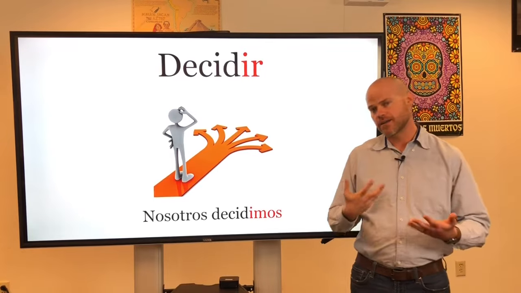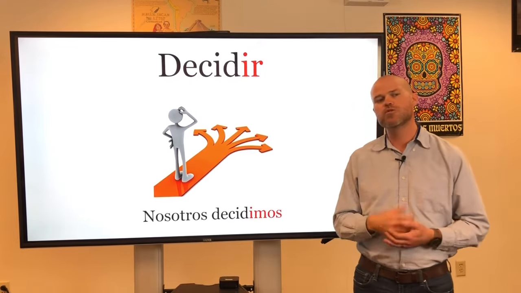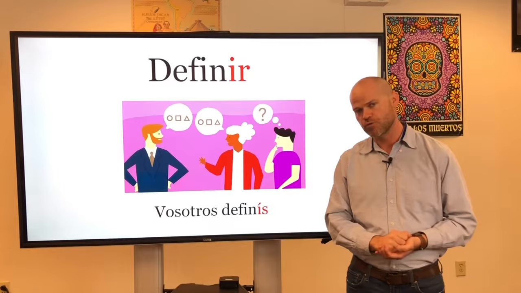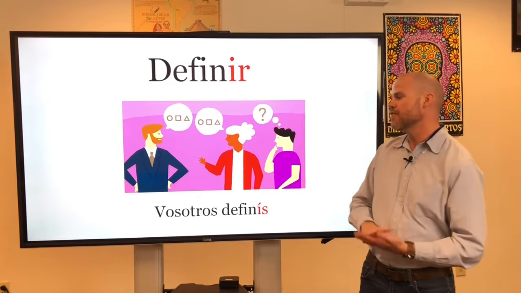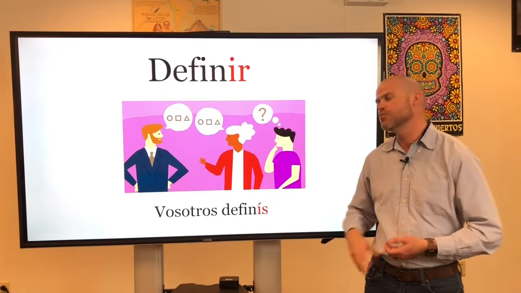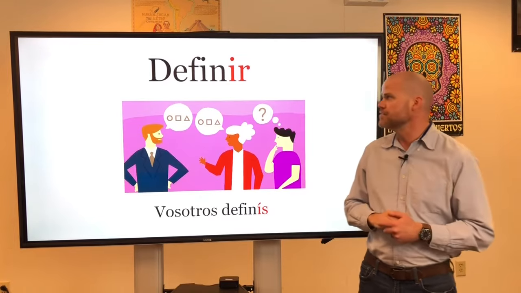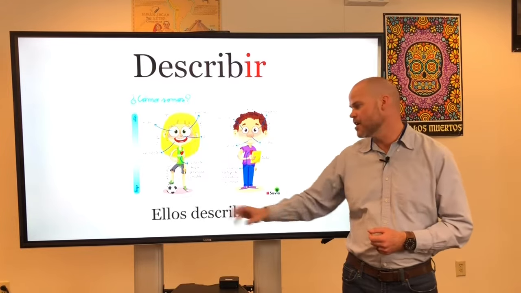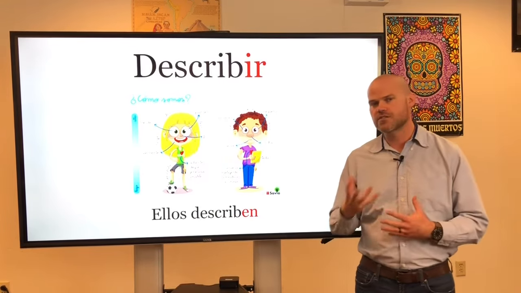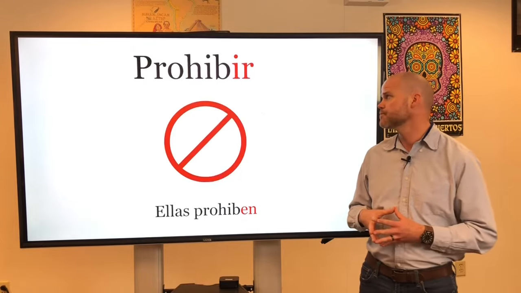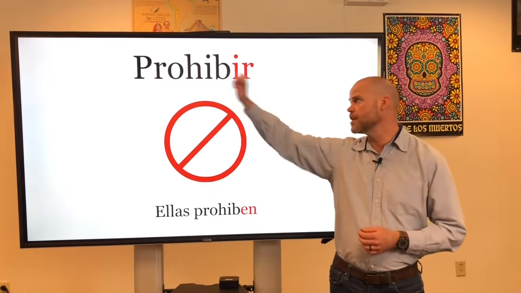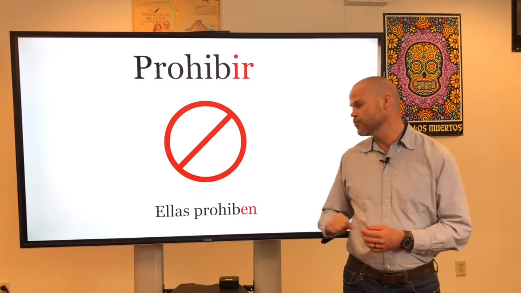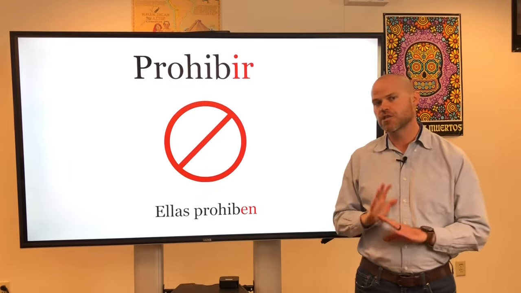Decidir is to decide. Nosotros decidimos would be we decide. Definir, clase repite, definir. Muy bien, definir means to define. Vosotros definís would be you all define. Describir, clase repite, describir. Ellos describen would be they describe. Prohibir, remember the H is always silent. Prohibir, that means to prohibit. So ellas prohíben would be they prohibit, or they don't allow.